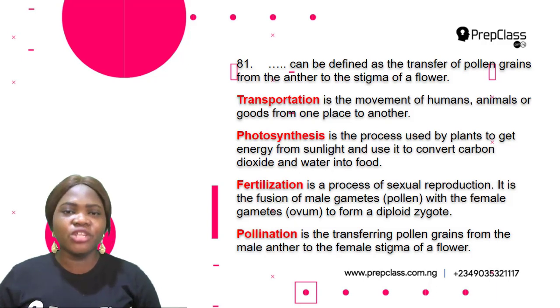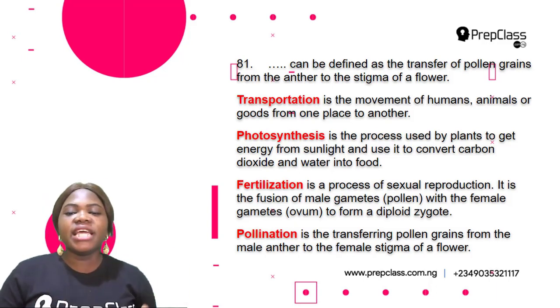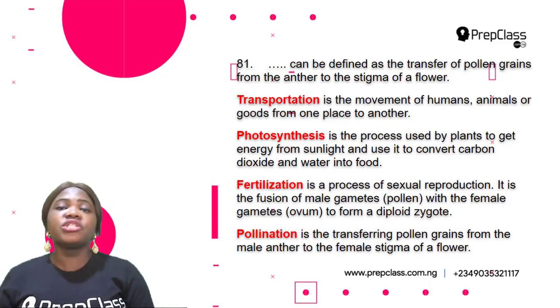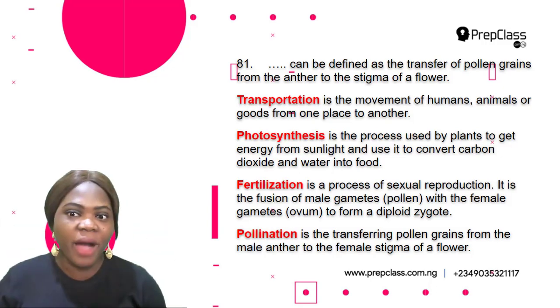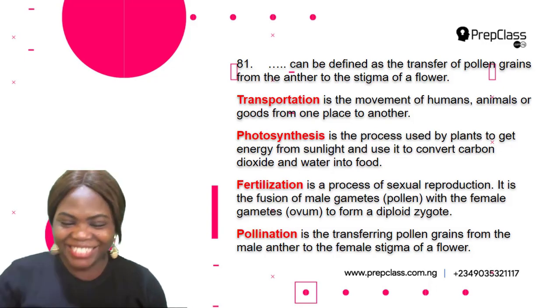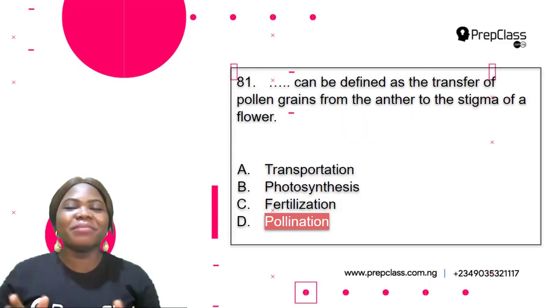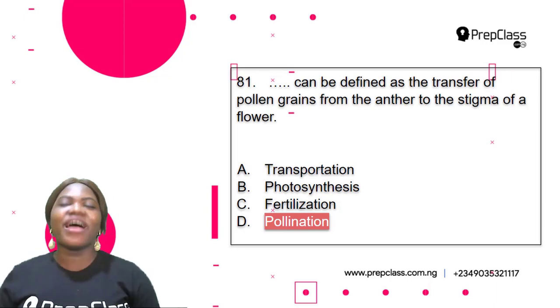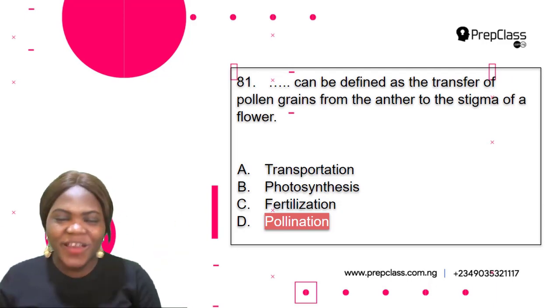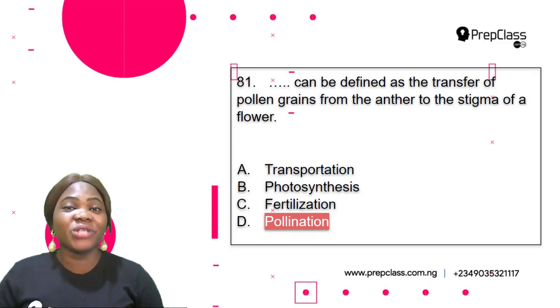So let's find out the meaning of pollination. Pollination is the transferring of pollen grains from the male anther to the female stigma of a flower. So that's the correct option, right? Yes. So pollination can be defined as the transfer of pollen grains from the anther to the stigma of a flower. So the correct option is option D.